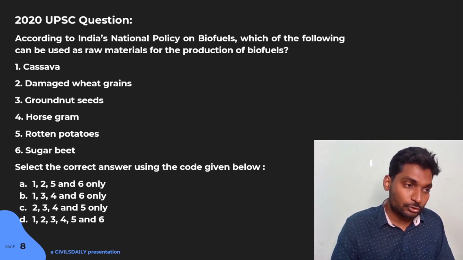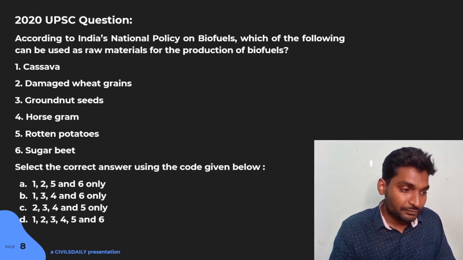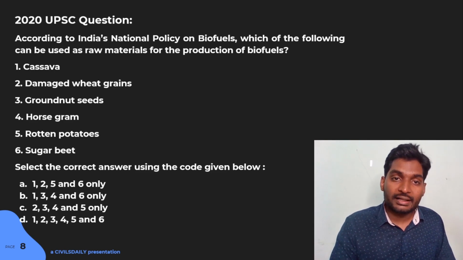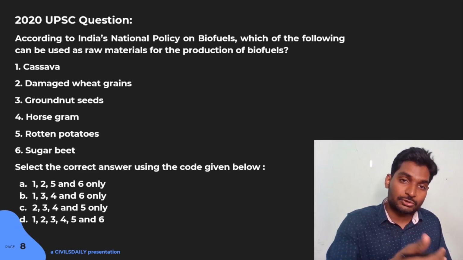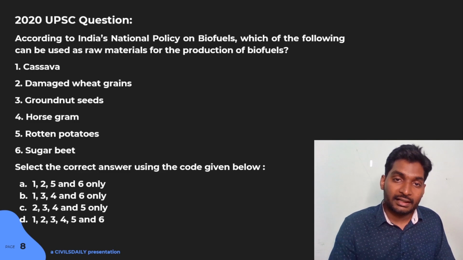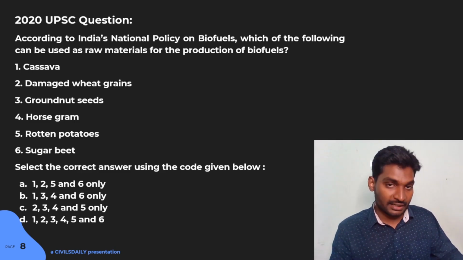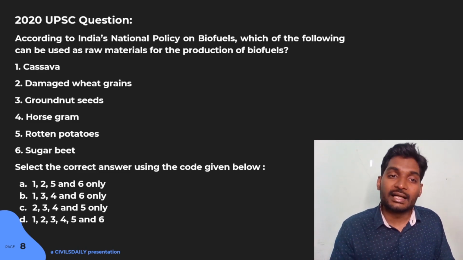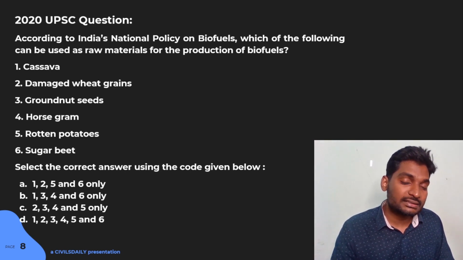Number one. Number two, a very simple question needs to be answered. However important biofuels or energy security might be, it cannot be prioritized over food security. In other words, food security will always be prioritized over fuel security, energy security. And why do I say that? When we look closely at option 3, groundnut seeds.